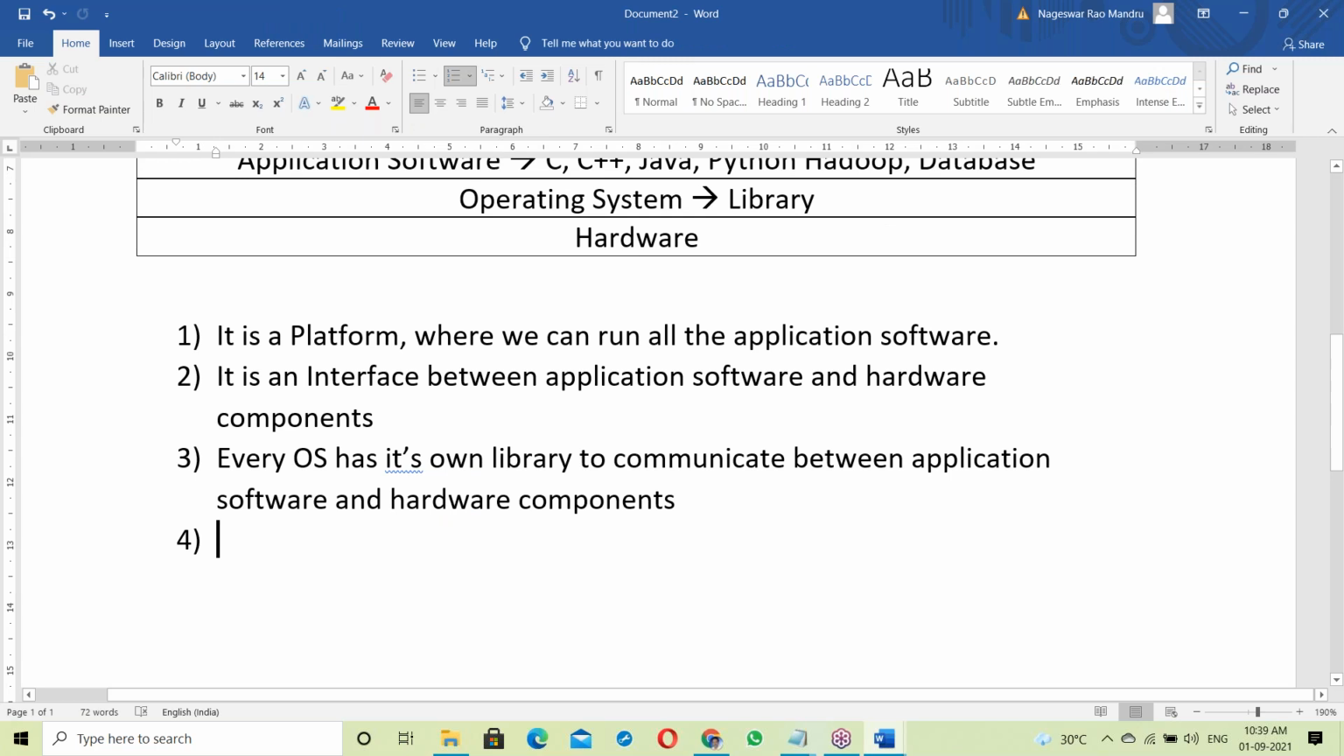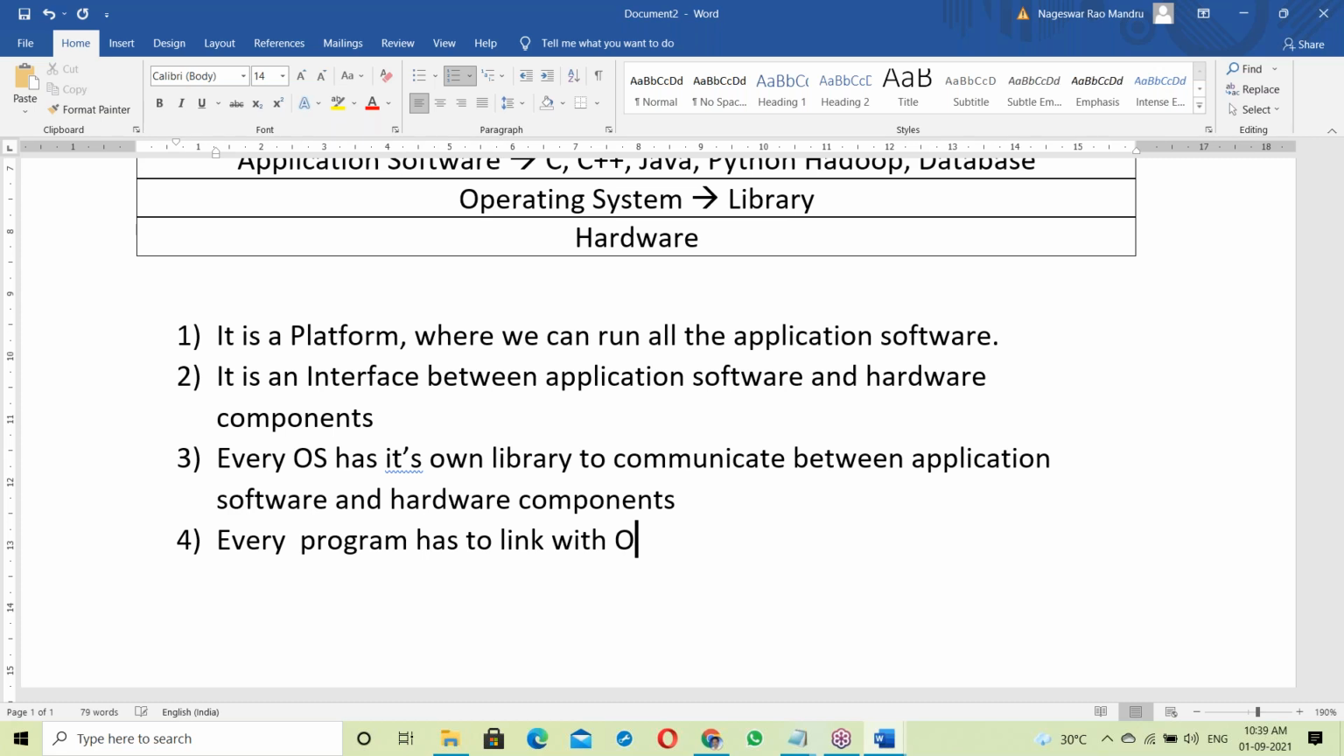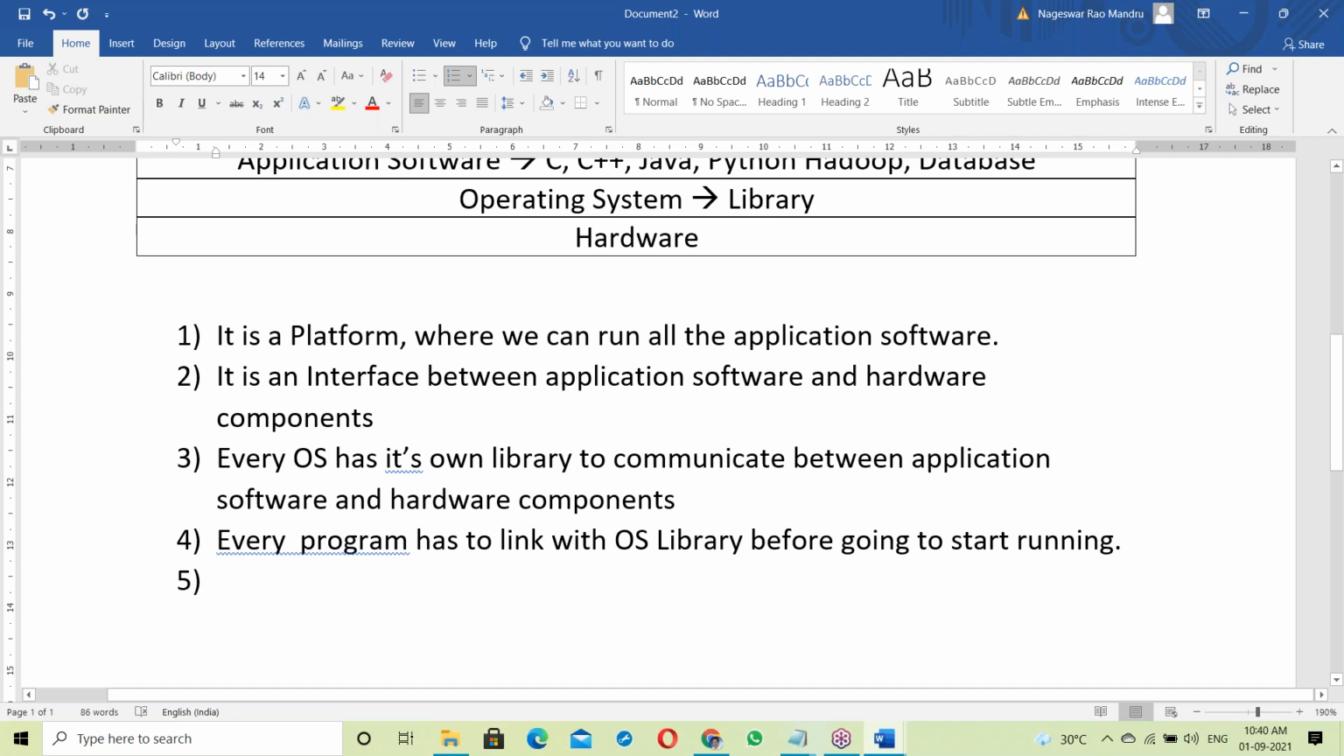Yes, every program has to link with the OS library. Before going to start running, every program has to link.